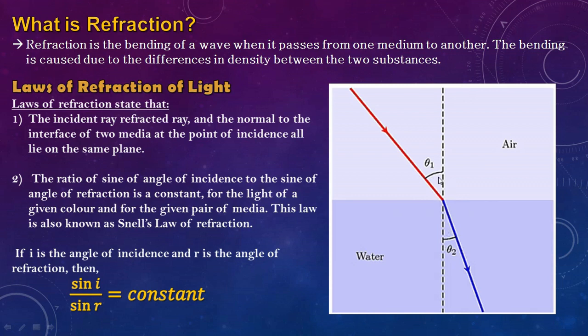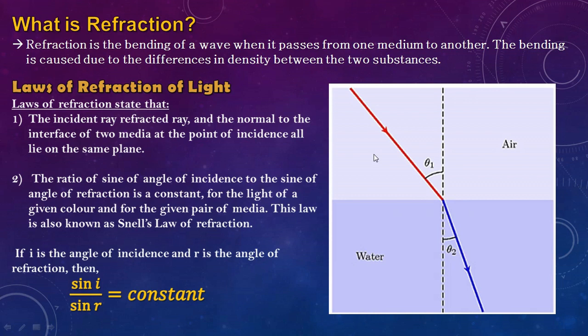Both angles are different, unlike reflection. Previously in reflection we observed that the angle of incidence and angle of reflection are the same, but in refraction the angles are not the same. The angle of refraction is slightly lesser than the angle of incidence. So that is the first point of difference between reflection and refraction.